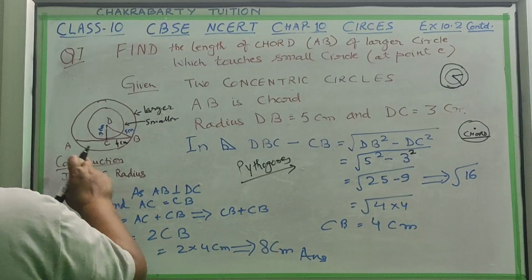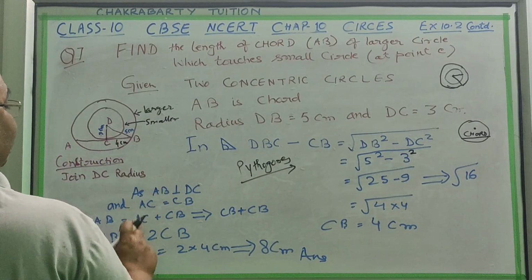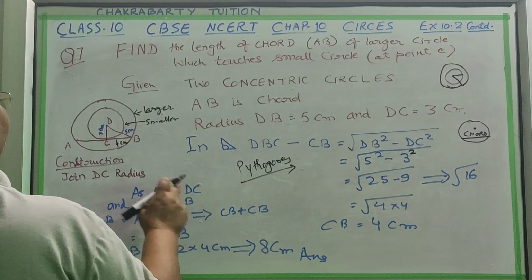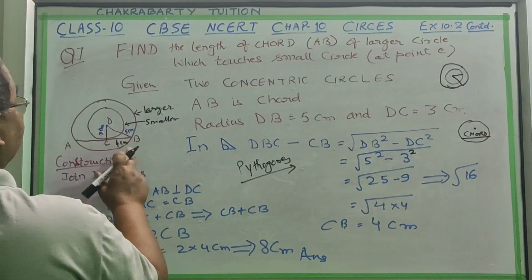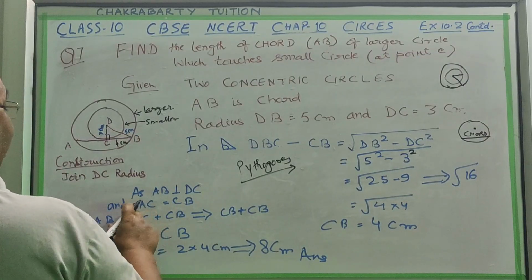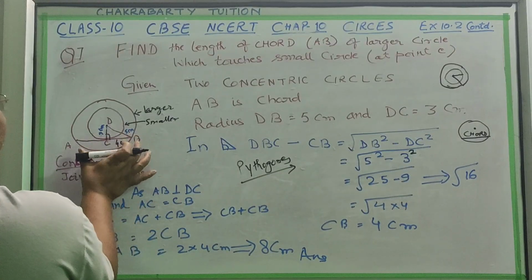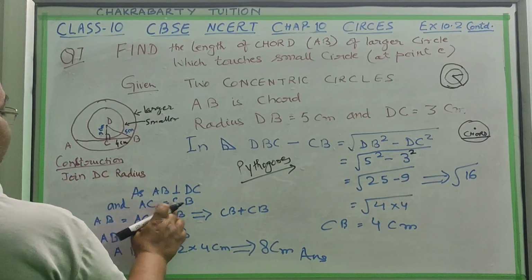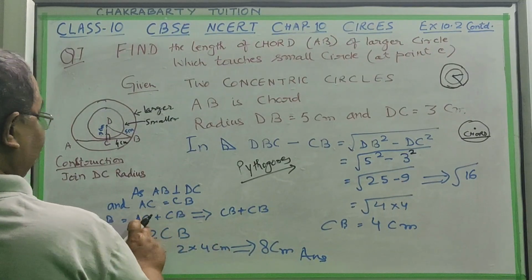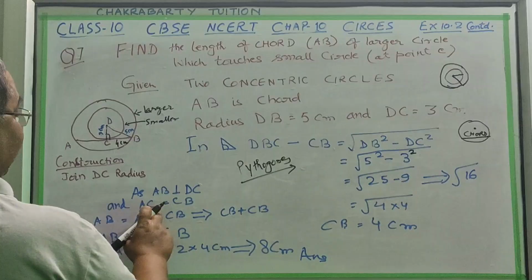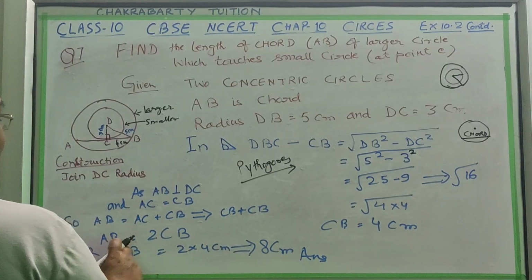Now we know AC and CB are equal. As the tangent AB is always perpendicular to the radius, that is a theorem, so the angle will be 90 degree. And because the line is made of these 2 parts, AC equal to CB. So AB equal to AC plus CB, and in place of AC, because both are equal, we can also write CB. So AB equal to 2CB.